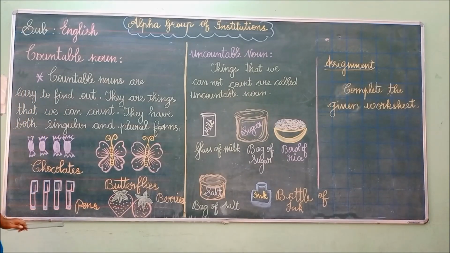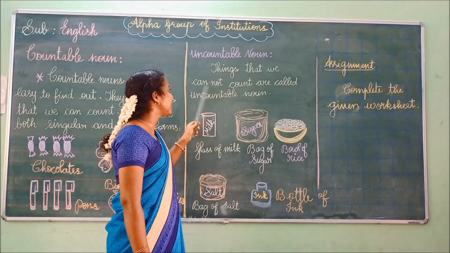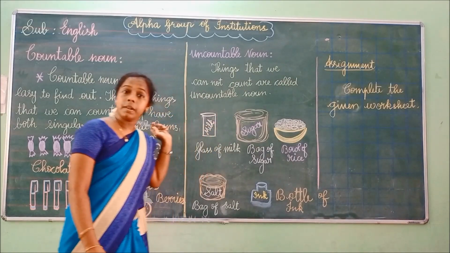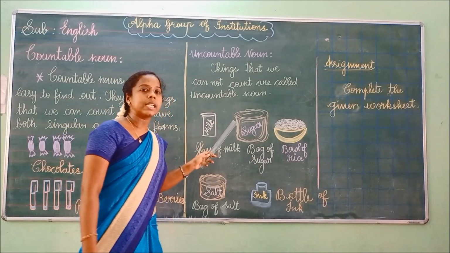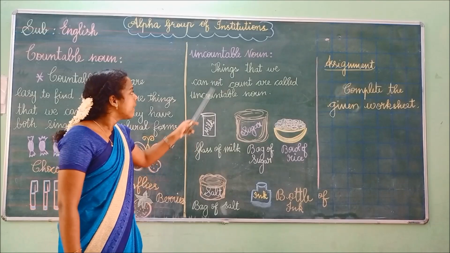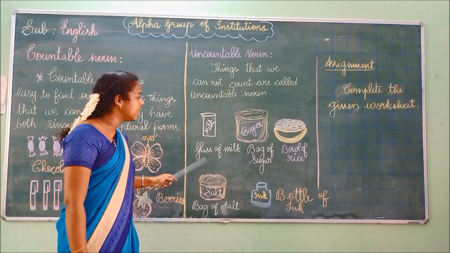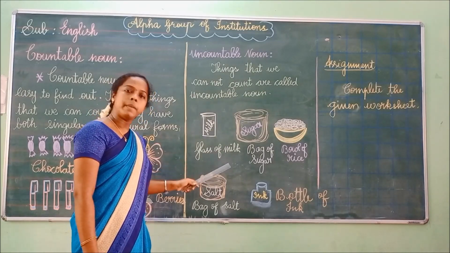Have you understood, children? Uncountable noun. Things that we cannot count are called uncountable nouns. Countable nouns we can count easily, but uncountable nouns we are not able to count. See the example. Glass of milk. Now tell me, can we count the milk?